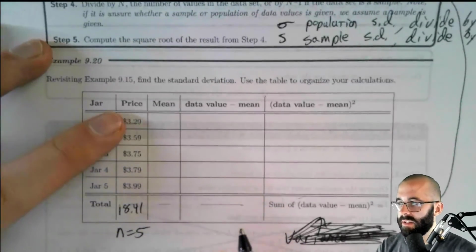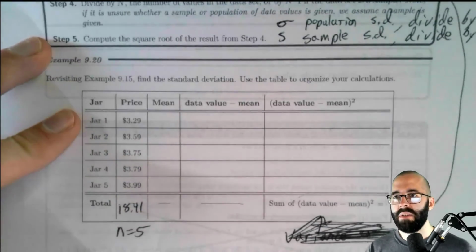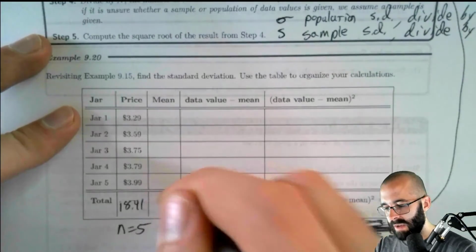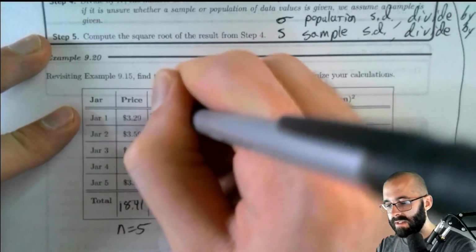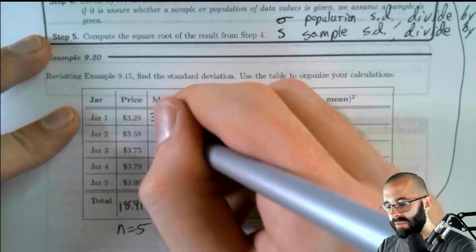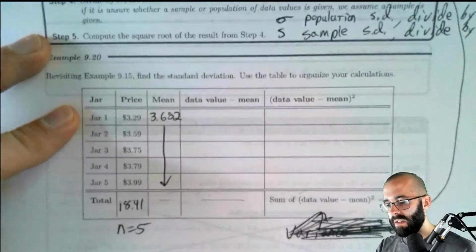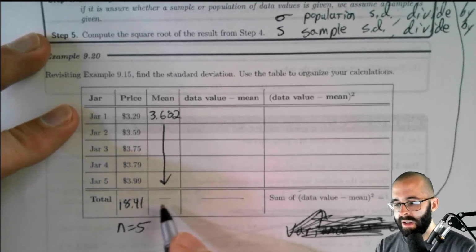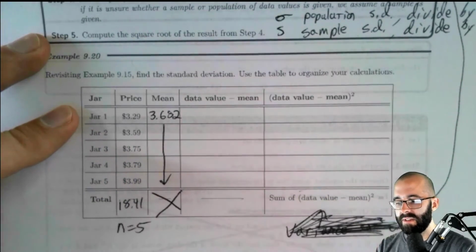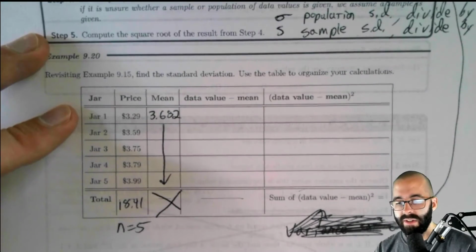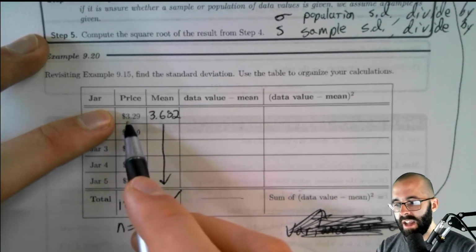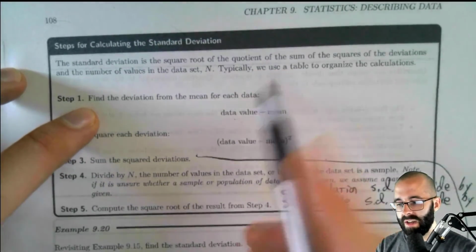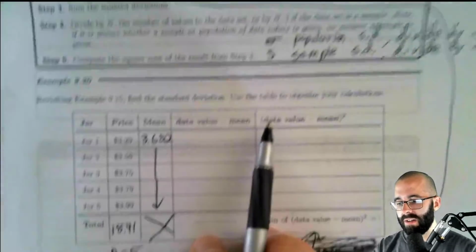Okay, so let's get tabling. We found the mean to be this sum divided by how many there are. The mean is 3.682, and the mean is the same for all of these. The mean is always 3.682. We don't really have to fill this in. It's not important, but you could fill it in if you want. So now for each of these data values, this is step 1: find the difference between the data value and the mean. Take the data value and subtract the mean.